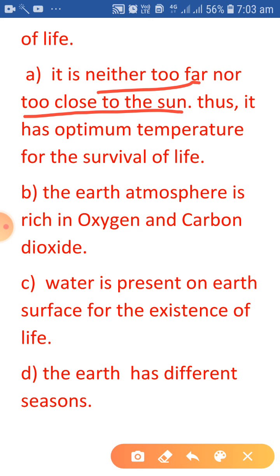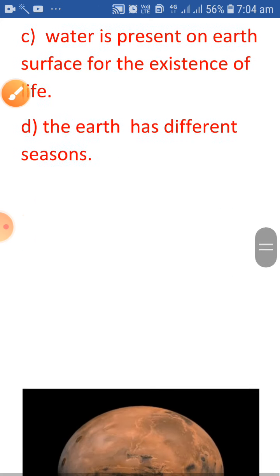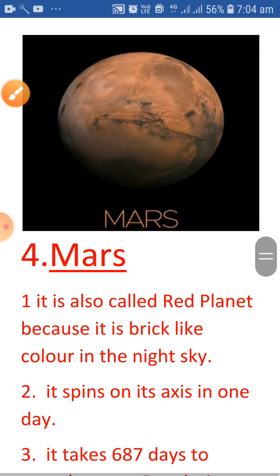The second point, the earth's atmosphere is rich in oxygen, and carbon dioxide is also present, which is required for the survival of plants also. Water is present on earth's surface for the existence of life. The earth has different seasons also, and because of these seasons the favorable conditions are there.